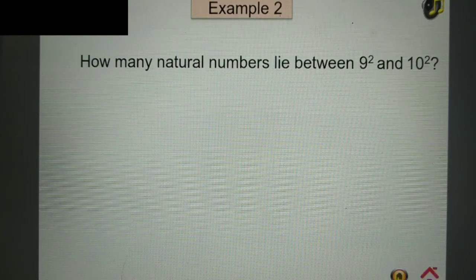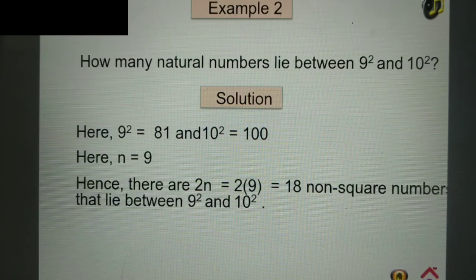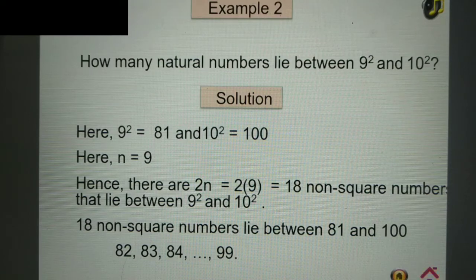Let us work out another example. How many natural numbers lie between 9 square and 10 square? Solution. Here, 9 square is equal to 81 and 10 square is equal to 100. Here, n is equal to 9. Hence, there are 2 times 9, that is 18 non-square numbers that lie between 9 square and 10 square, and the numbers are 82, 83, 84, and so on up to 99.